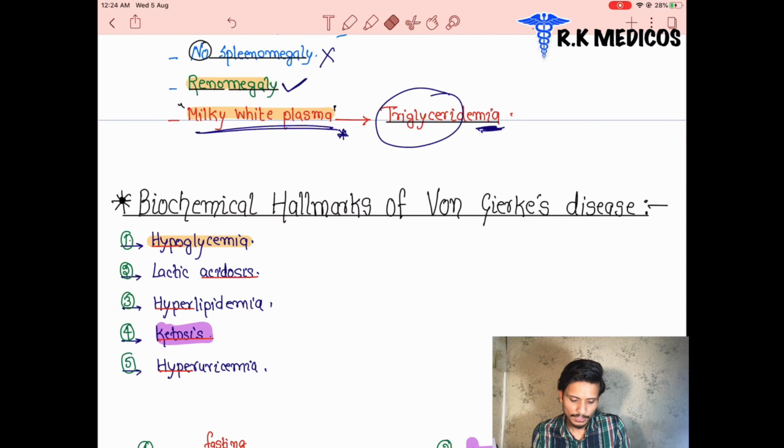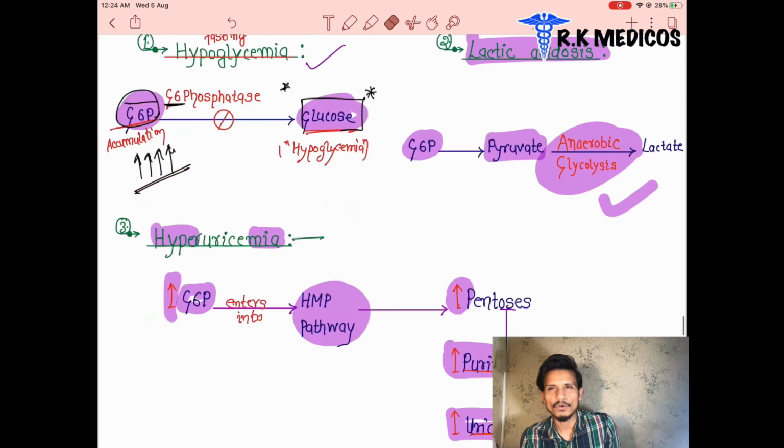Now we are going to see type 1b. This is also another type of von Gierke disease among the glycogen storage disorders. But what happens in this patient? There are glucose 6-phosphate transporters in the endoplasmic reticulum of the liver cells. Inside the endoplasmic reticulum, there are transporters for glucose 6-phosphate, and these transporters are not working here. So this is similar to von Gierke disease.